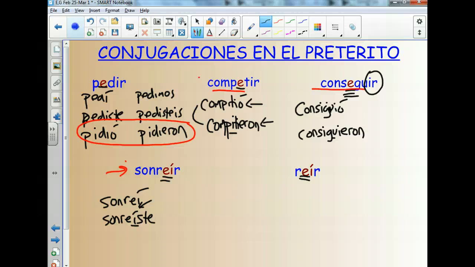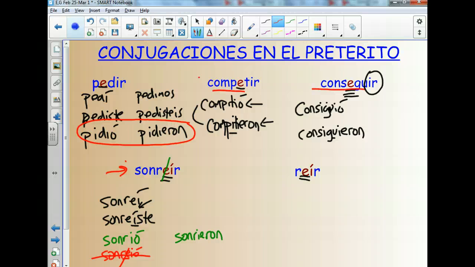You get down here in this form, let's do it in a different color, is where things are going to be a little bit off, a little bit irregular. This verb is now conjugated sonrió. So what happens is you kind of get rid of this E at the end. It kind of just becomes one letter less, okay? And if we go right over here to the third person plural, it's sonrieron. And the reason why is that we don't want to say, this is how it would be if it were regular, sonreíó. This E is completely unnecessary. We just want it to be pronounced sonrió.